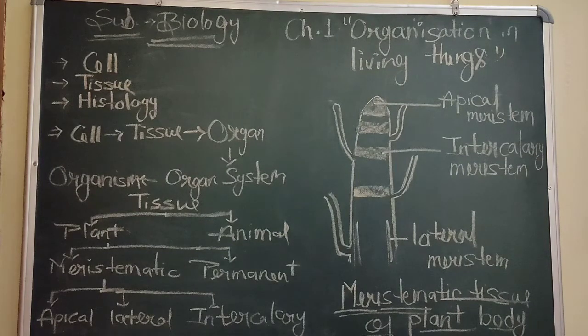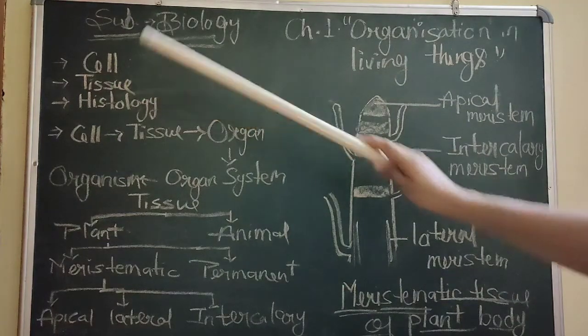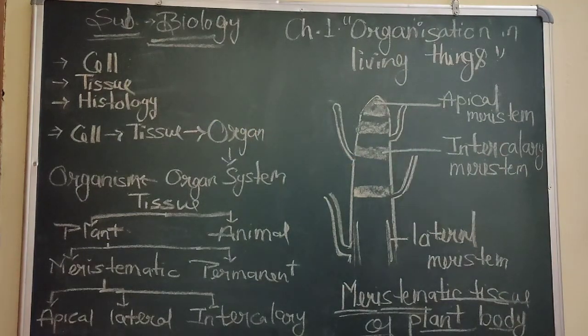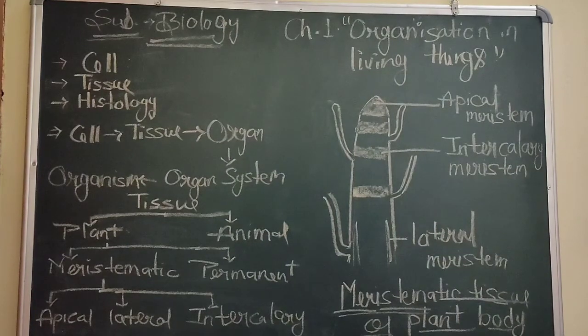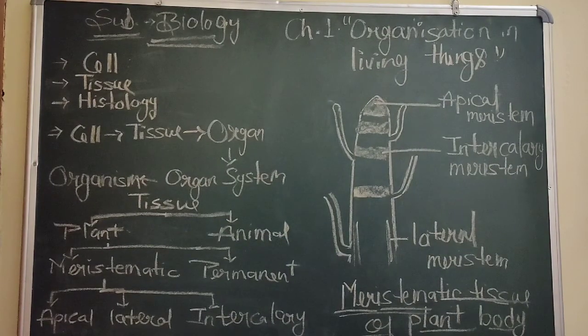Tissue is a group of cells. Then it is histology. Histology is the study of tissue. And the study of cell is known as cytology. The term tissue was coined by Wichett in 1792.